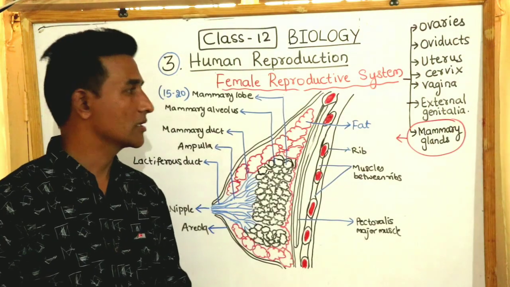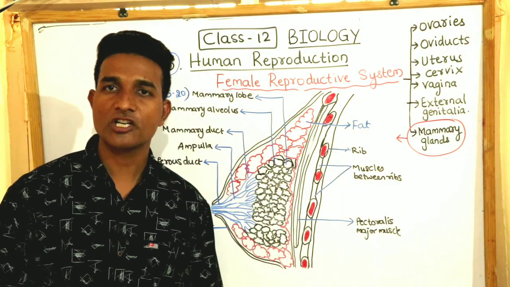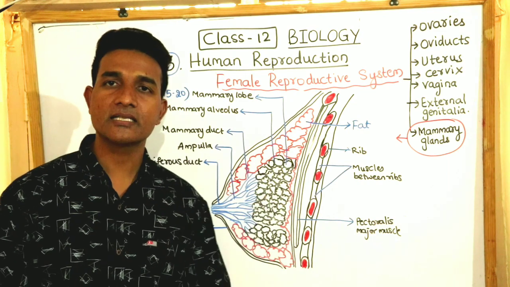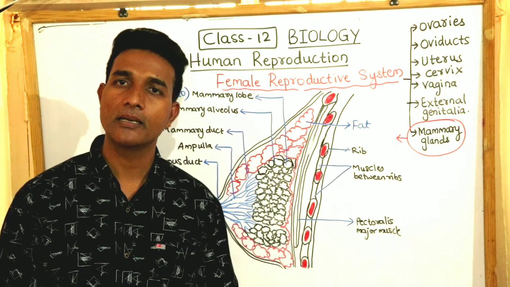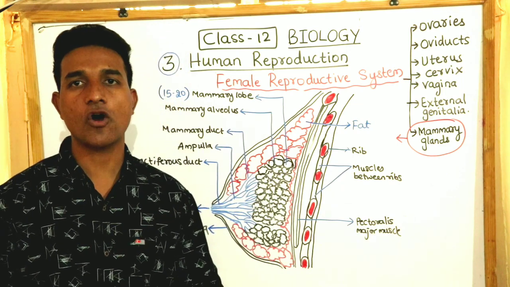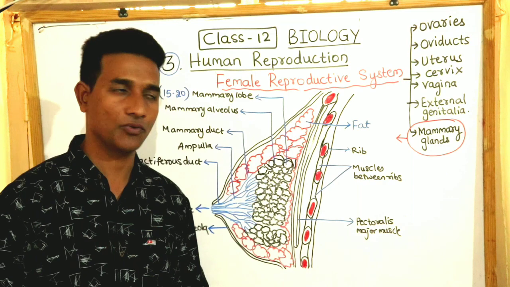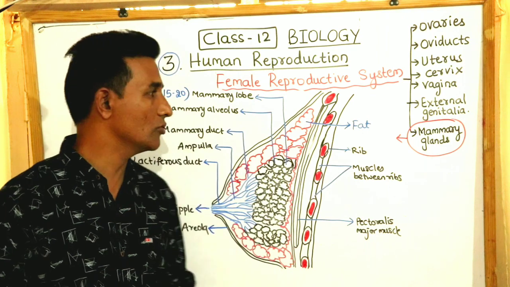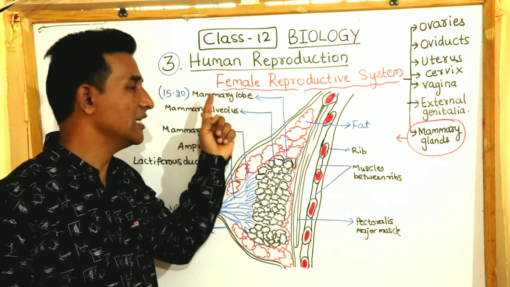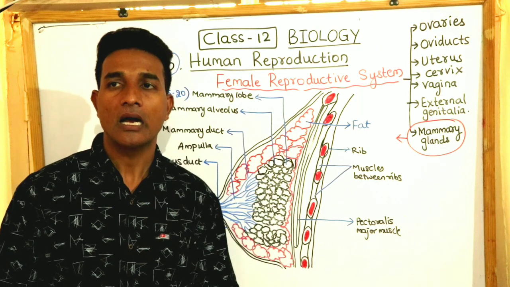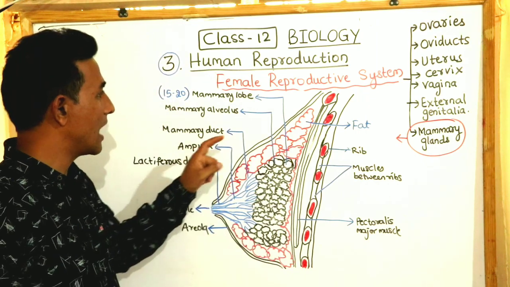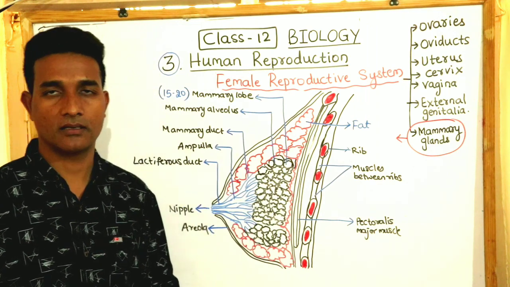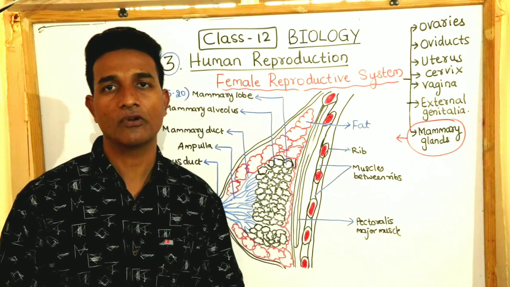So now we will discuss about mammary glands. A functional mammary gland is a characteristic feature of mammals. The mammary glands are 2 in number. They are also called breast, and they contain an enormous amount of glandular tissue with fat. The glandular tissue of each breast is divided into 15 to 20 mammary lobes, which contain a cluster of cells called alveoli, and these alveoli secrete milk which is stored in the lumens of alveoli.